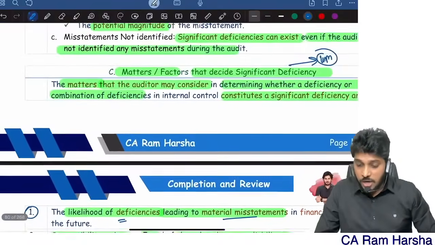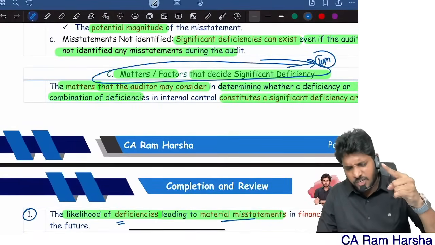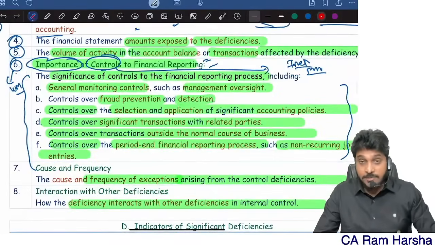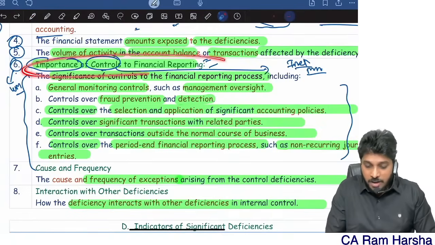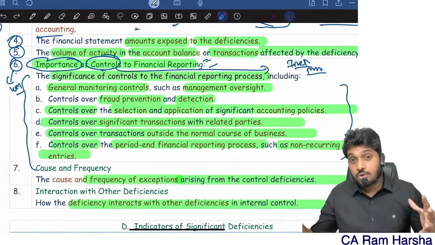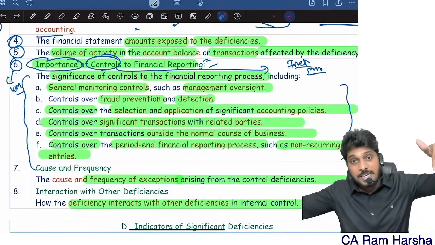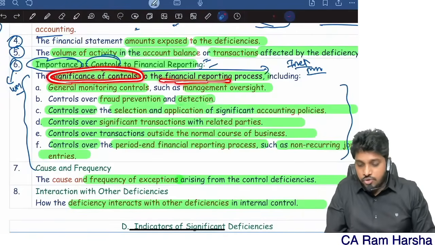If the question is on matters that decide whether a deficiency is a significant deficiency or not, that is enough. Now sometimes in the exam the examiner will go beyond. Importance of control to financial reporting is one of the parameters. If the control is more important to financial reporting, a deficiency in that control may be called a significant deficiency. What do you mean by significance of controls to financial reporting?